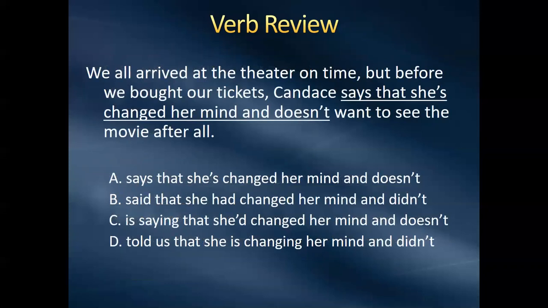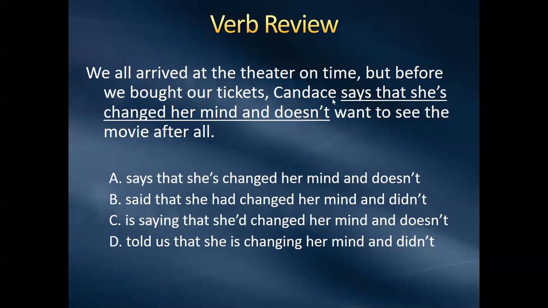All right, here's an example. We all arrived at the theater on time, but before we bought our tickets, Candace says that she's changed her mind and doesn't want to see the movie after all. So there's a lot of words in there, and if you don't pay attention, you may not realize that you've changed your verb tense, but you have. So we all arrived. We're talking past tense. And here we switch to present tense.